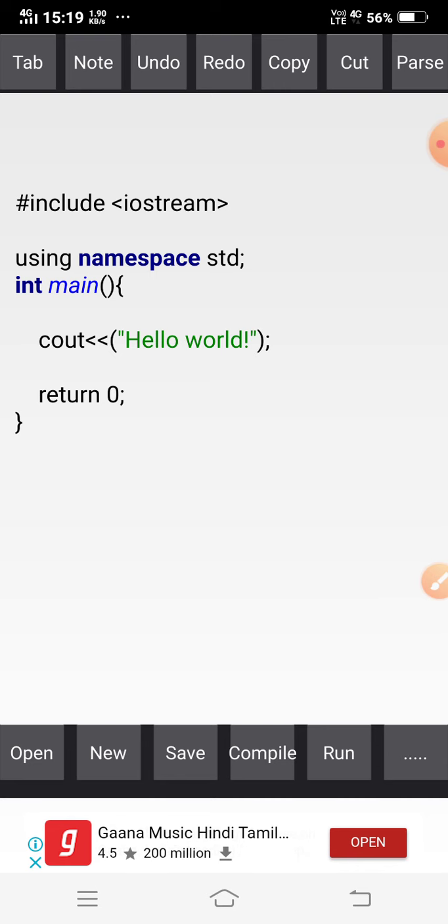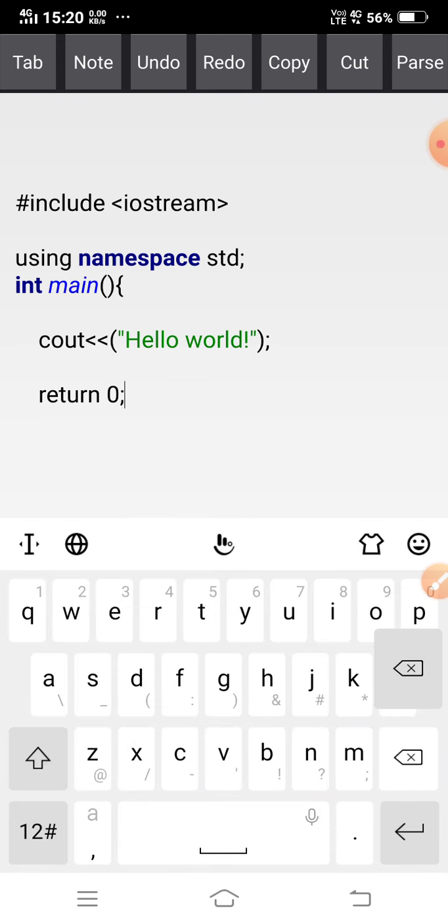In this application, the first line is the same, include iostream. Instead of .h, it just takes iostream. And in the second line I am using namespace std, which means the standard library that contains all the input output functions. Next I am giving the code.